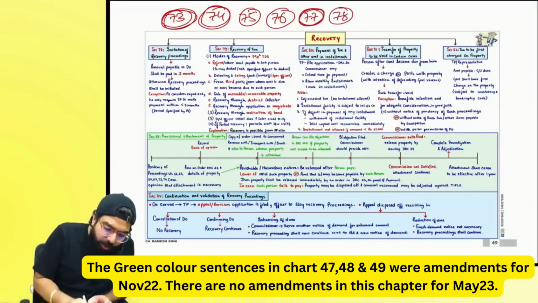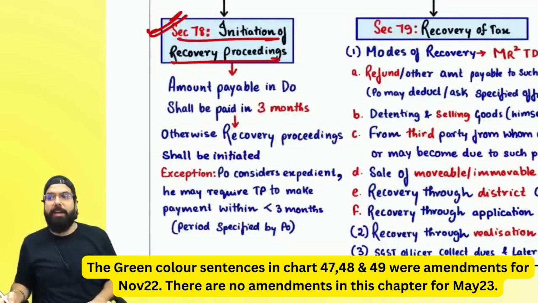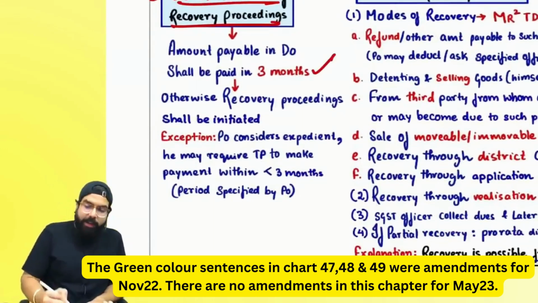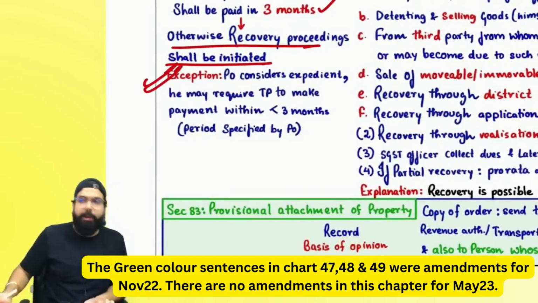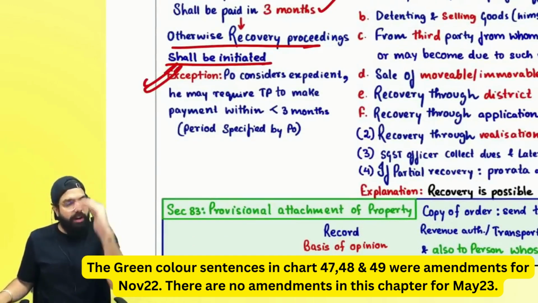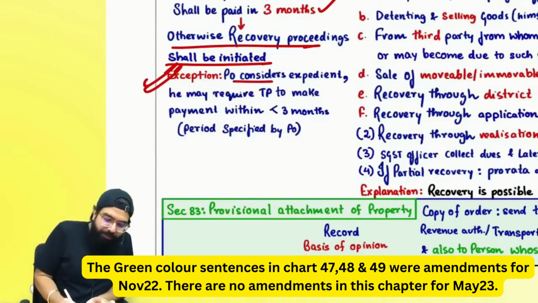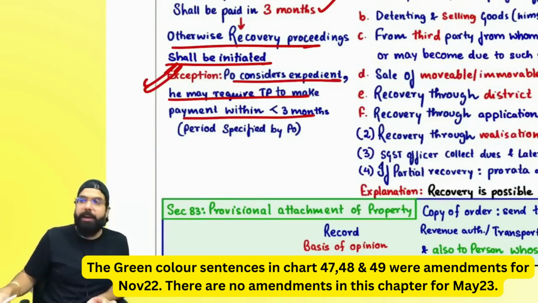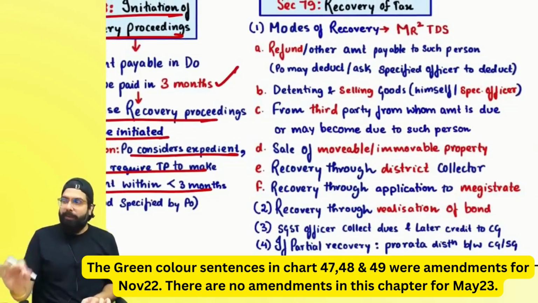Section number 78 says initiation of recovery proceeding. If the amount payable in the demand order you did not pay within 3 months, they will start recovery. Always remember one thing: if the proper officer finds it expedient to reduce the recovery time from 3 months to any other time, then he can do that. He may require the taxable person to make the payment within a period less than 3 months, which will be specified by the proper officer.